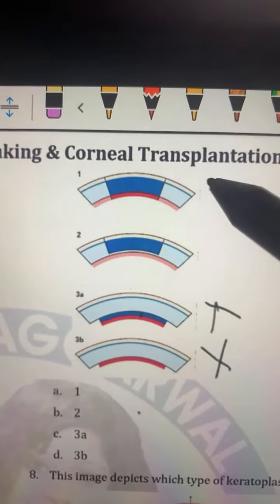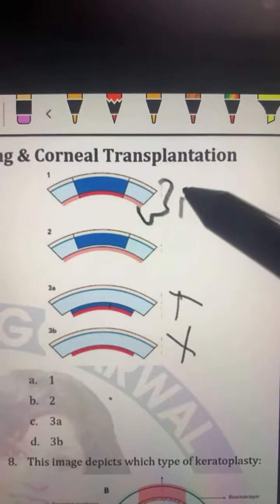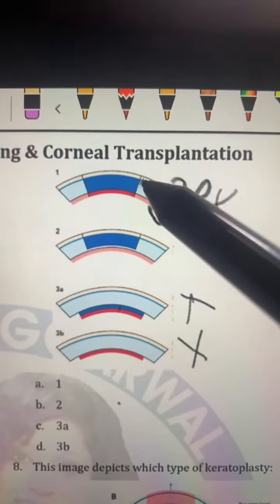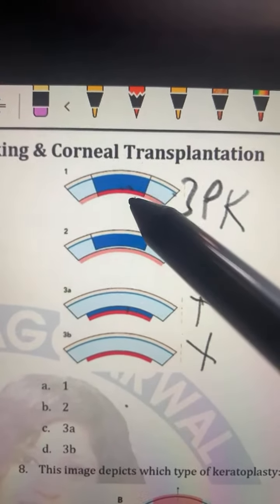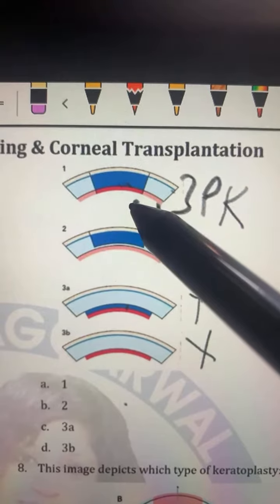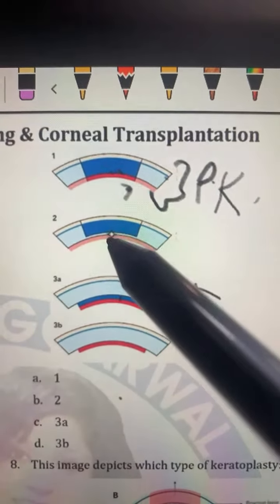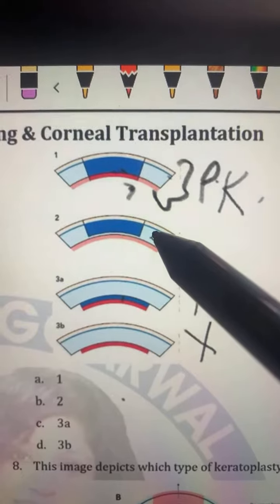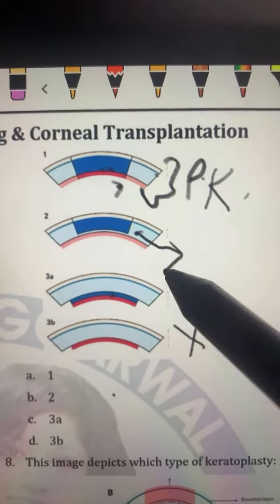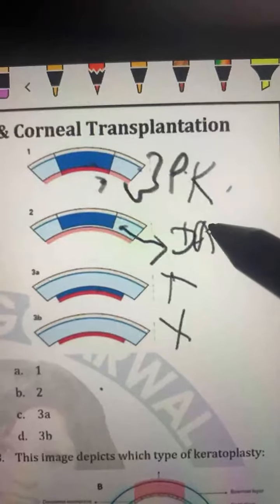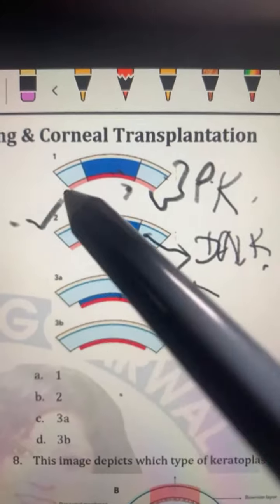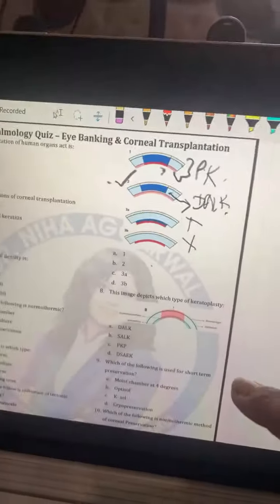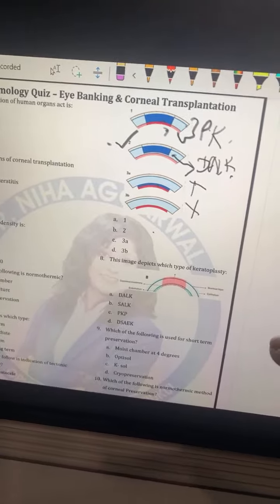Now this is traversing the whole of the cornea. So this is your penetrating keratoplasty. You look here, this is epithelium, then Bowman's membrane, and this one is stroma. So here you are going up till the endothelium. So this is penetrating keratoplasty. Here we are taking more than half of the stroma. So this is actually your deep anterior lamellar keratoplasty. So the answer will be this one. Okay? All right.